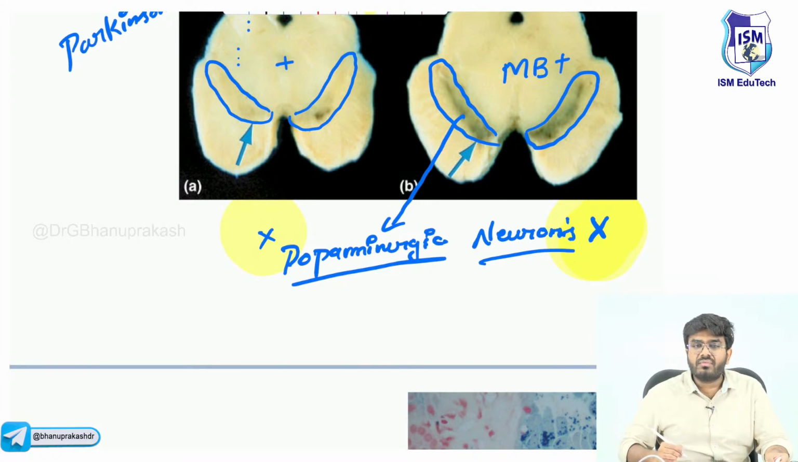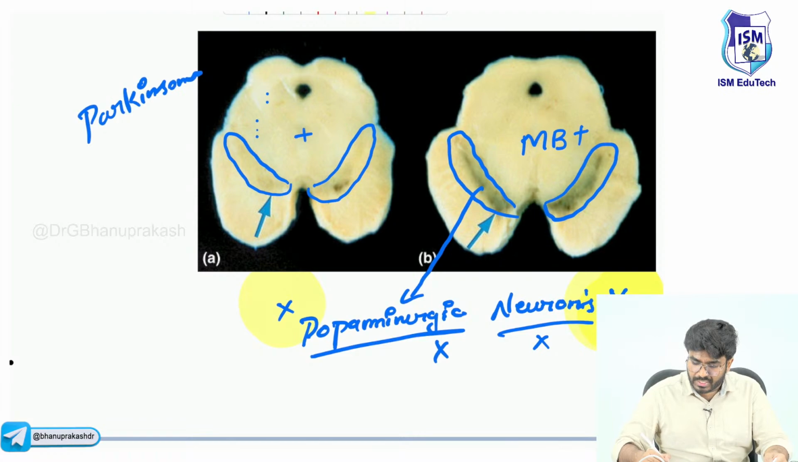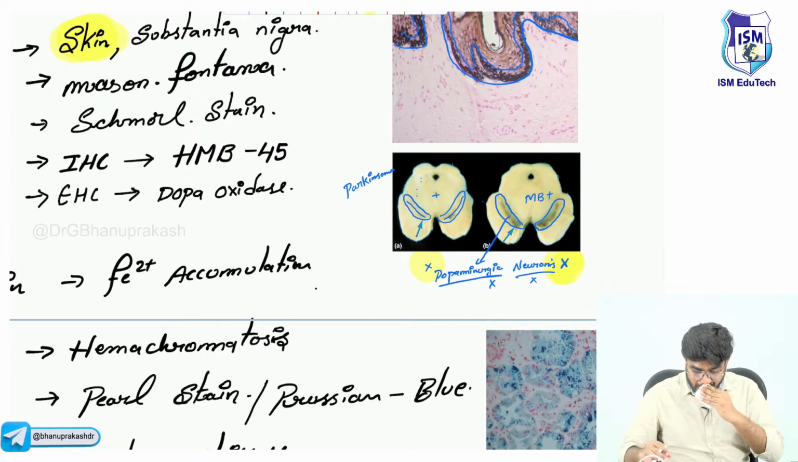Now, in Parkinsonism, what happened? The dopaminergic neurons are gone. Dopamine is not there. When dopamine is not there, melanin synthesis cannot happen, so it became pale. Pale substantia nigra is seen in Parkinsonism due to loss of dopaminergic neurons. That's the point which I want you to know.